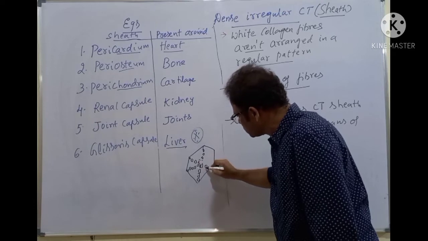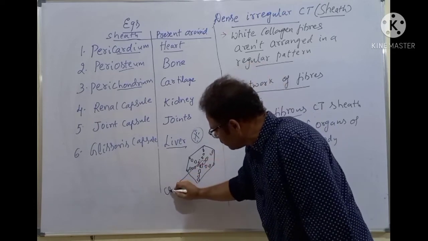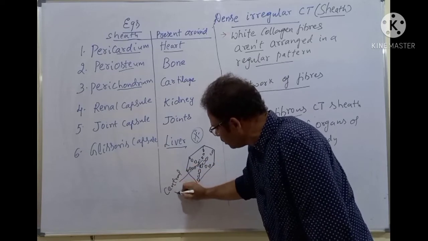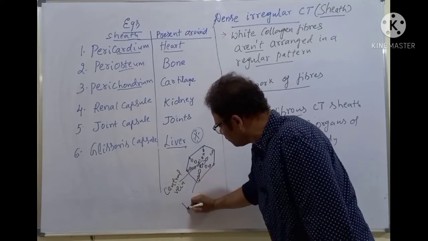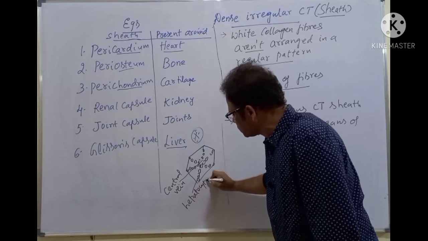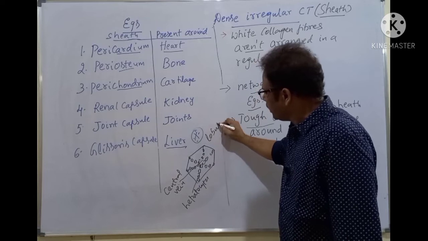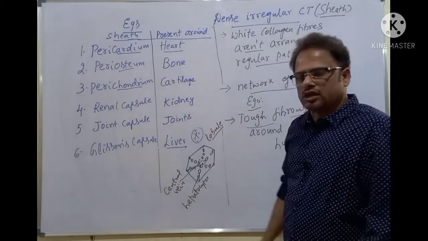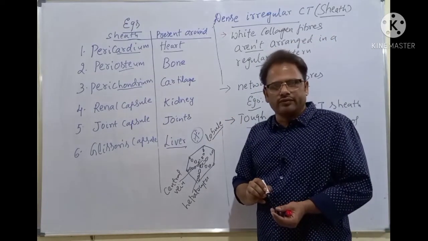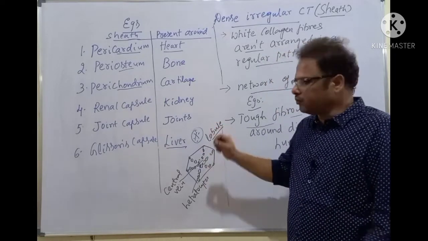This is the central vein, and these are the hepatocytes. This entire structure is a hepatic lobule, the structural and functional unit of the liver. In the human liver, 50,000 to 1 lakh lobules are there.